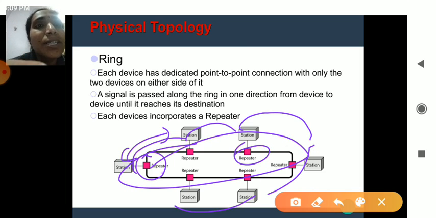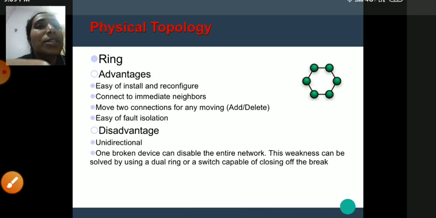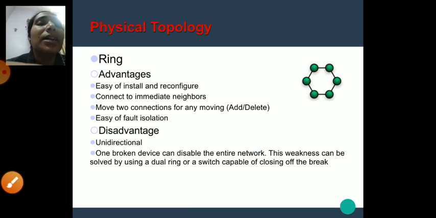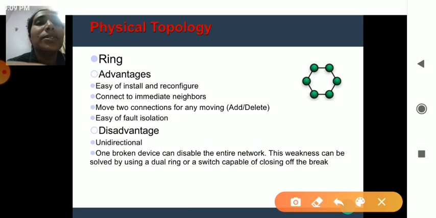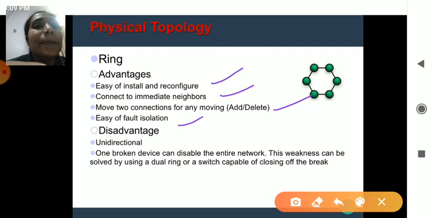Other topologies do not have this facility, but the ring topology has the facility that the signal can be repeated. As for the advantages of this physical topology, it is easy to install, and each device connects only to its immediate neighbors. You can add and delete connections, and it can identify faults easily.